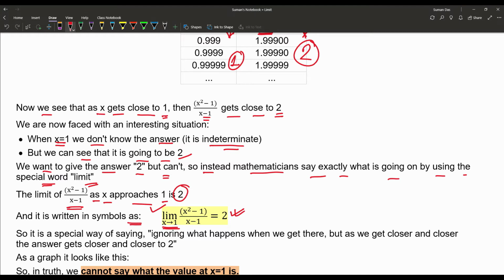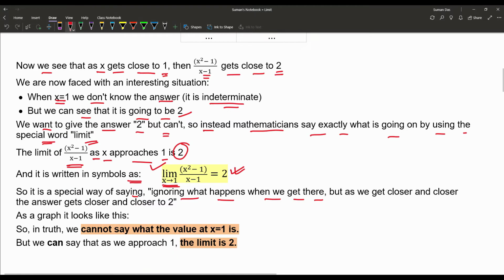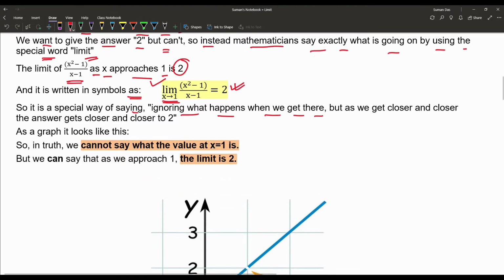So it is a very special way of saying: ignoring what happens when we get there, as we get closer and closer, the answer gets closer and closer to 2. That means when the value of x is getting close to 1, the value of the function is getting close to 2. As a graph, it looks like this.